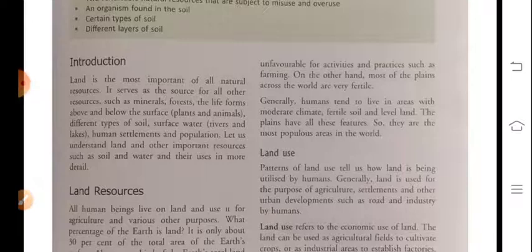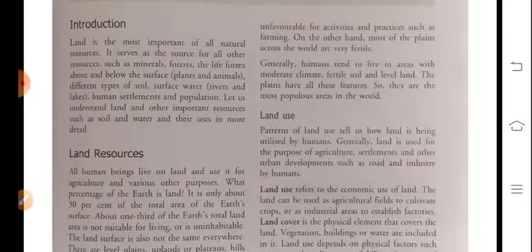On the other hand, most of the plains across the world are very fertile, and to have very good production we require fertile land. And this land is also of different types. Some land is extra fertile, some land is barren, and some is also wasteland. Generally, humans tend to live in areas with a moderate climate, fertile soil and level land, so they are the most populous areas in the world.